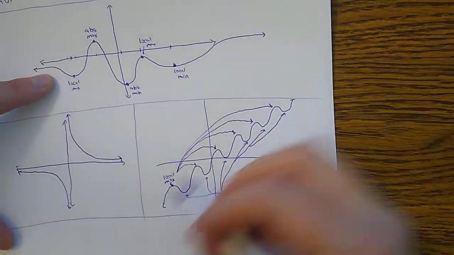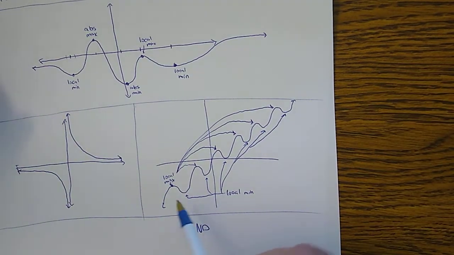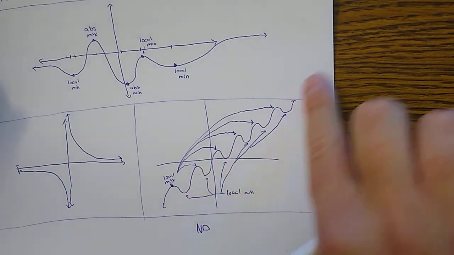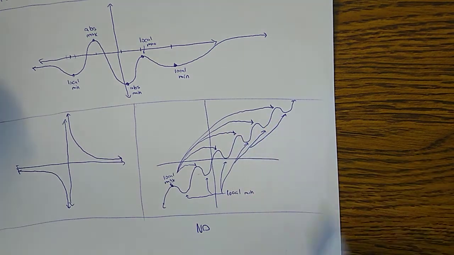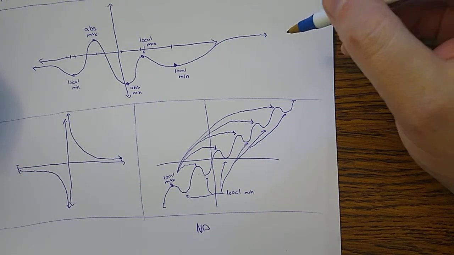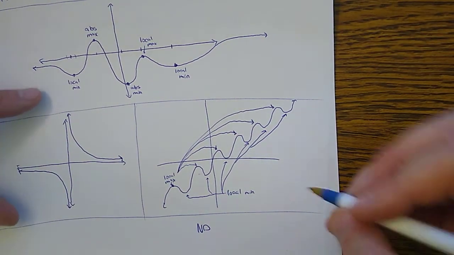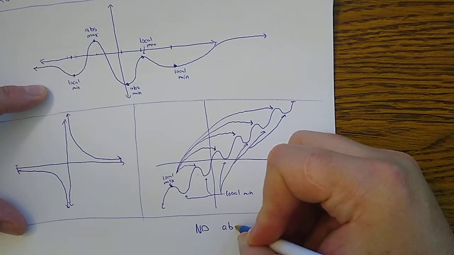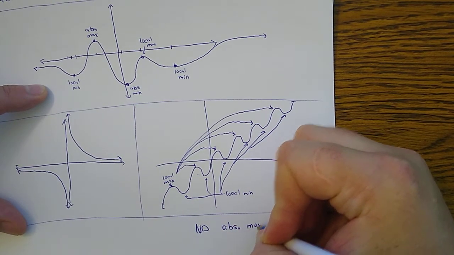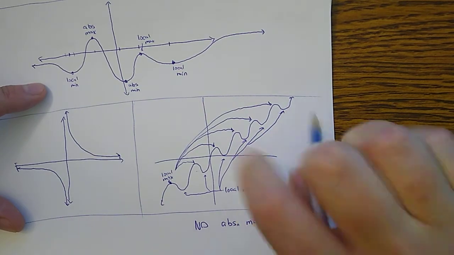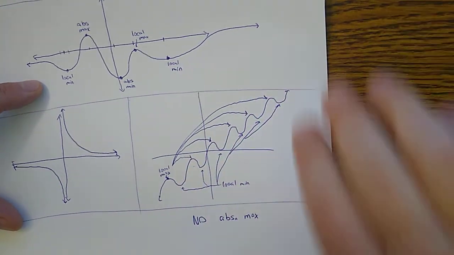This one, at least assuming that it keeps doing this forever, goes up and up and up, and it keeps having this humpy pattern, so I would say this has no absolute max. Because if I go farther and farther to the right, it goes up and up and up.